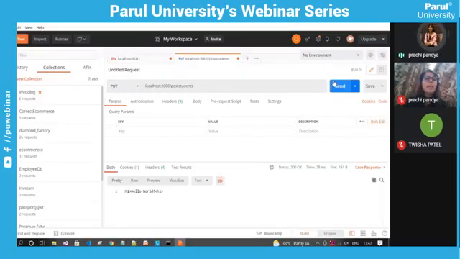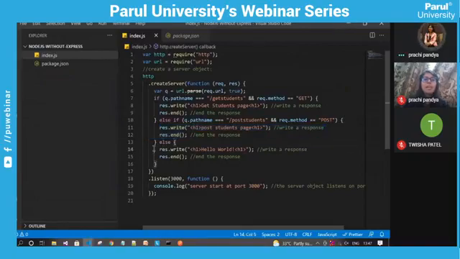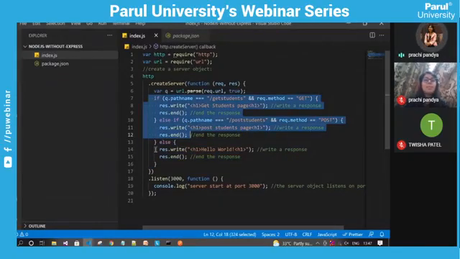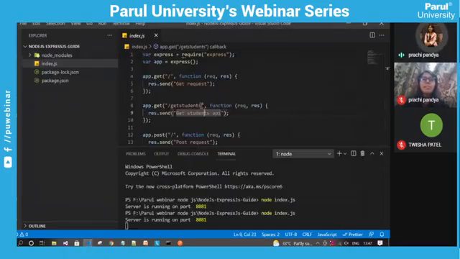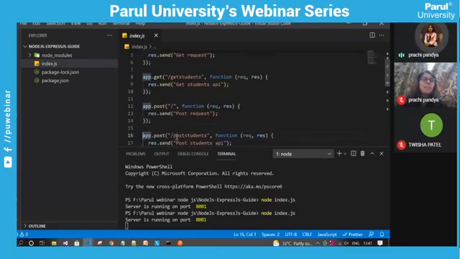Then it is displaying hello world. That means these two paths are not matched, so it goes into this else block and displays hello world. So this is just an example of API routing. This is basically called routing. What we have seen here are also called different routes, like slash, that is the root route, the get students route, then the post student route. These are basically called the routes of the API.